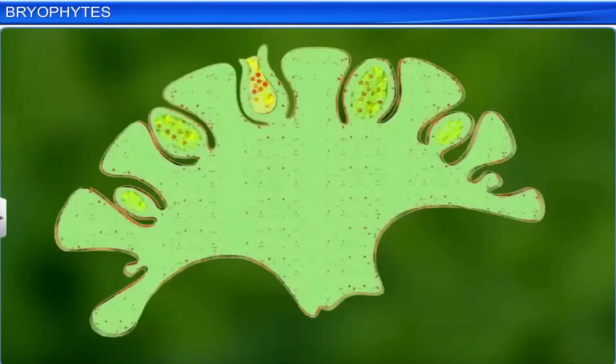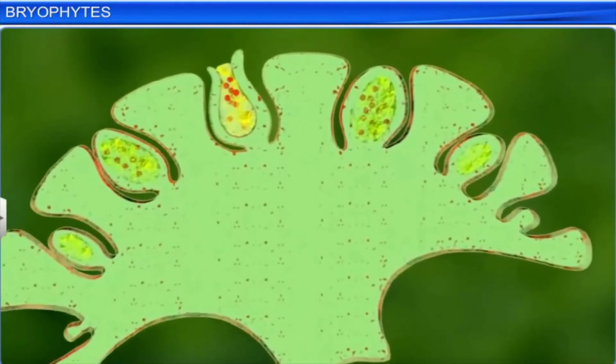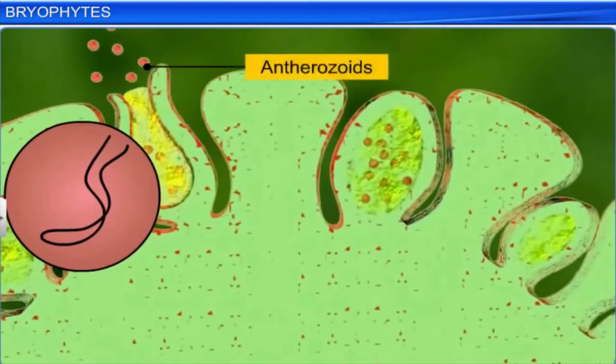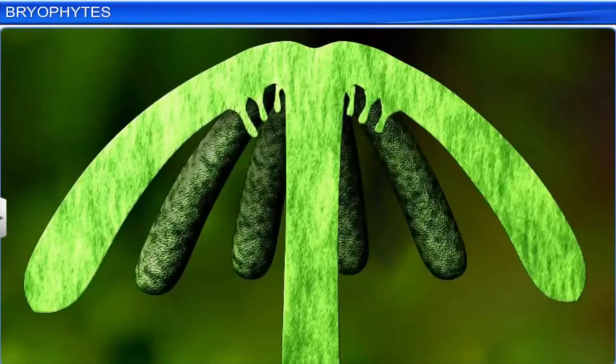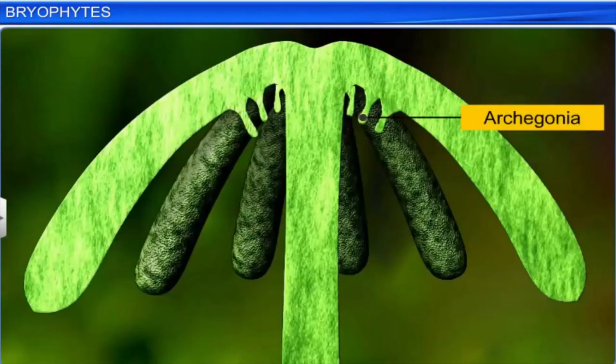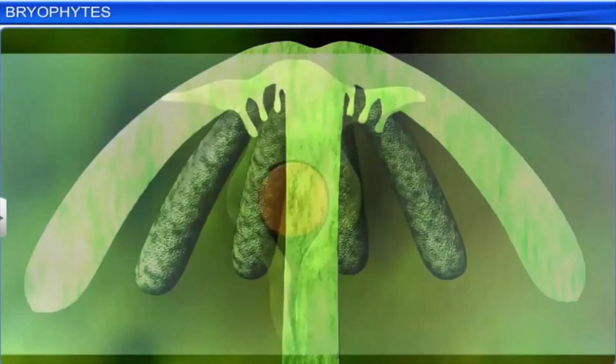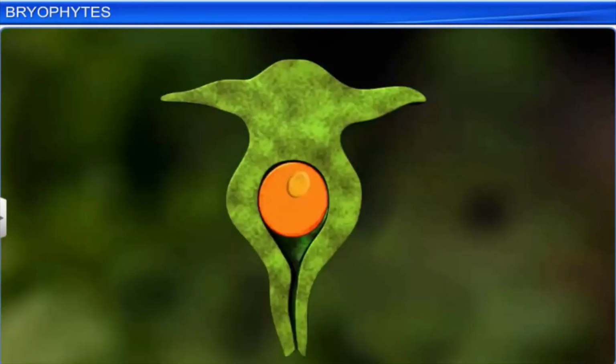In the antheridia of the male plant, sperms called antherozoids are formed, which are motile. The female plant bears the archegonia, and the archegonium has an egg.